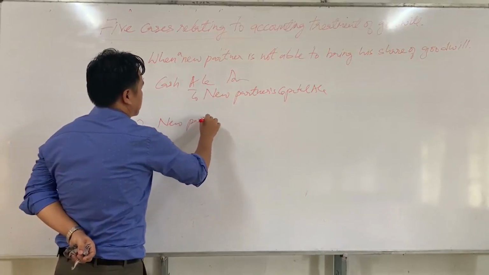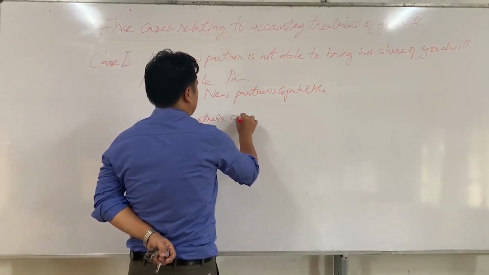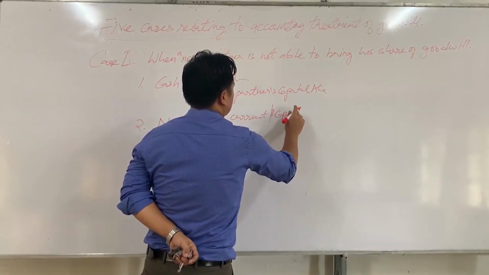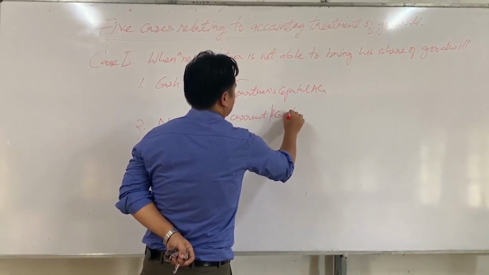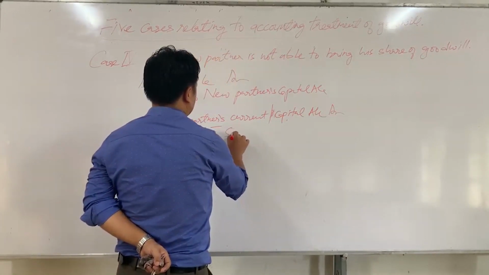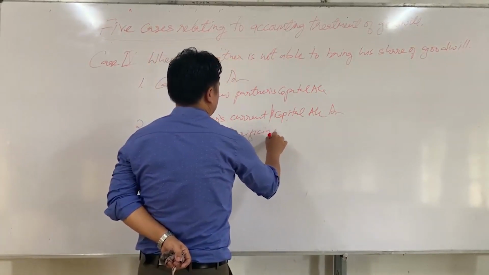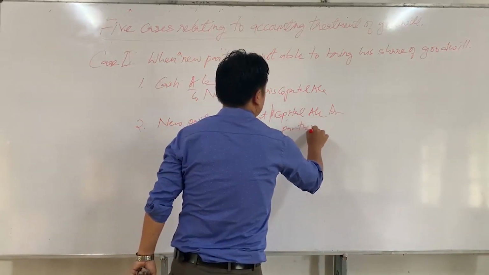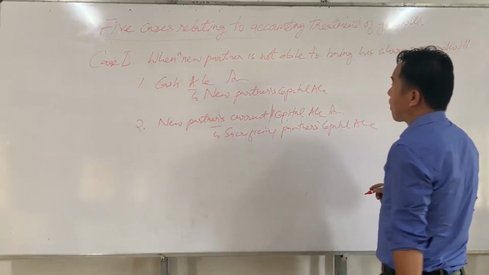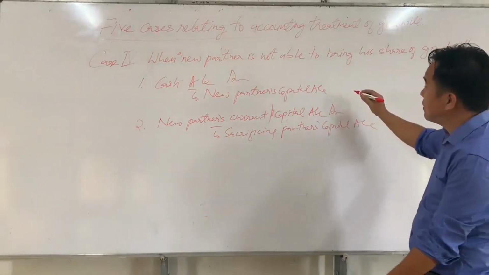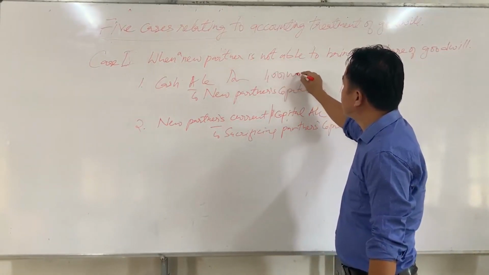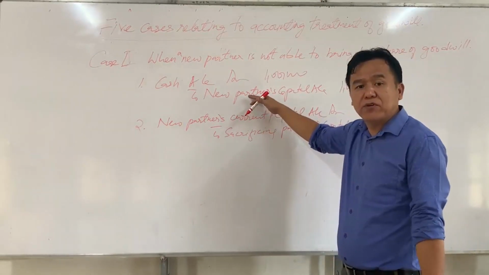New partner's current or capital account Dr to sacrificing partners' capital account. Suppose say the new partner has brought rupees 1 lakh as capital. Since he fails to bring his share of goodwill, we can't write a premium for goodwill here.